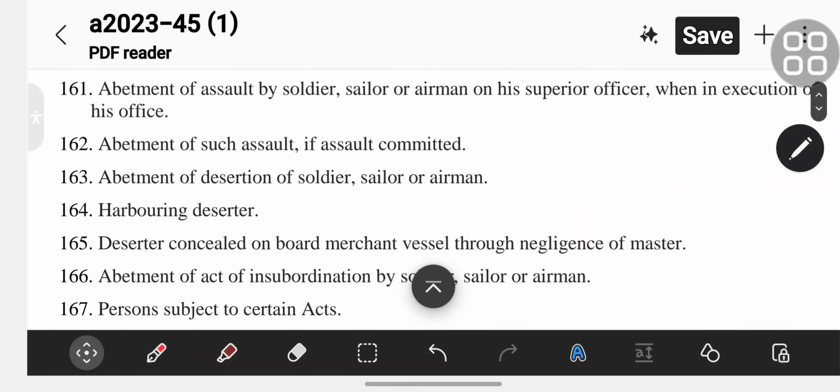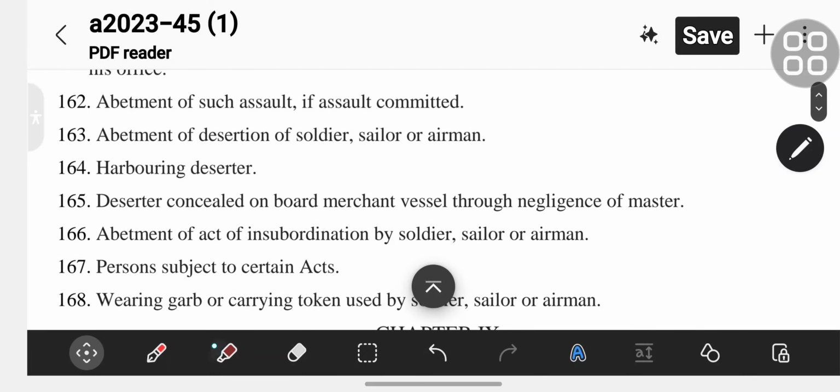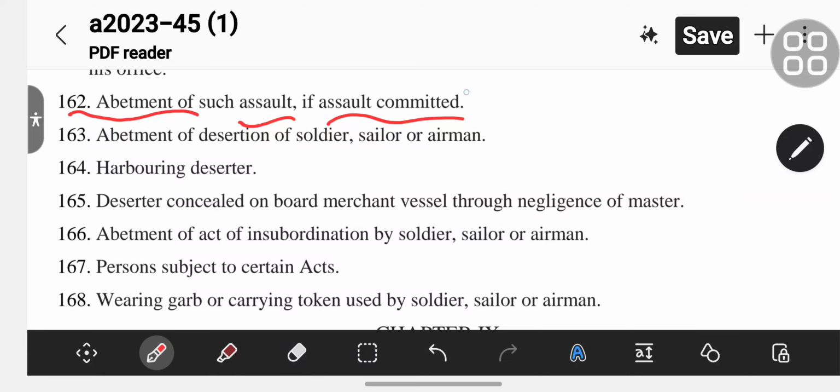Section 161 is the abetment of assault by soldier, sailor or airman on his superior officer when in execution of his office. Section 162 is the abetment of such assault, if assault committed.